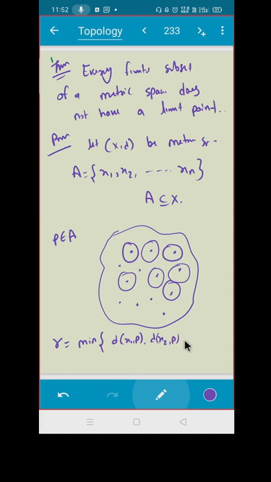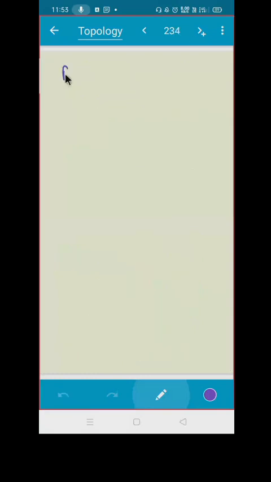We will not take xj because the distance will be 0. So the next thing will be d(xj, x_{j+1}) and so on, like this. You choose all of these, and that minimum will be a radius which will work. B(P, r) minus point P, intersection your set A, is always going to be empty.